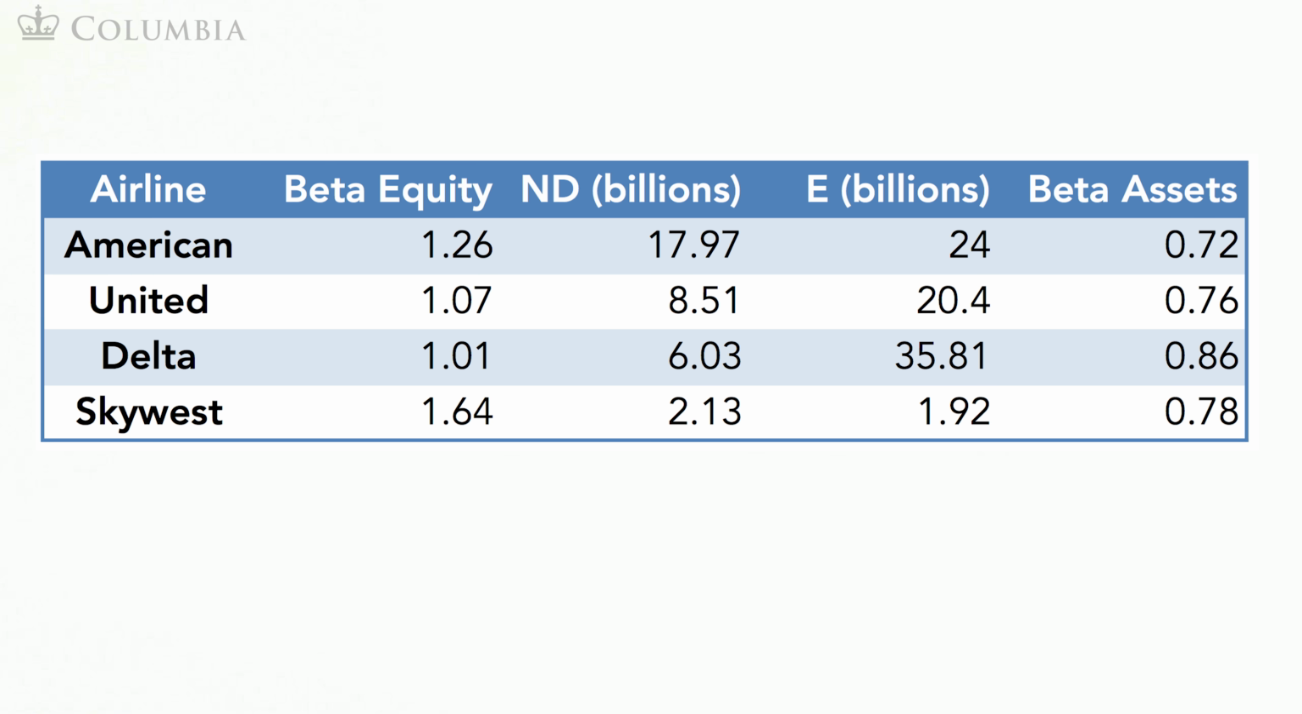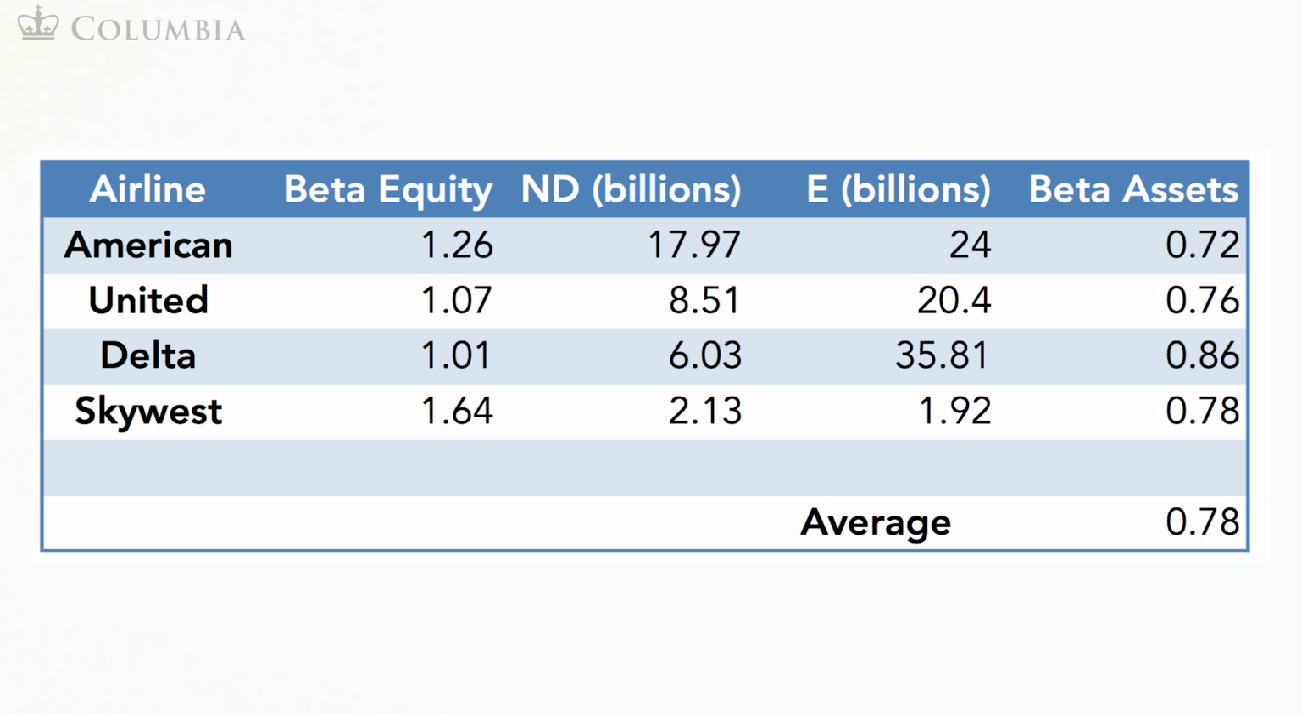Let's go back to the table we constructed for existing airlines. The last column has the business risk or beta asset of these firms. While they are very similar, they are not identical. Your best estimate of the beta asset in this industry is the average of the beta asset of these individual firms. In this case, this average is 0.78.